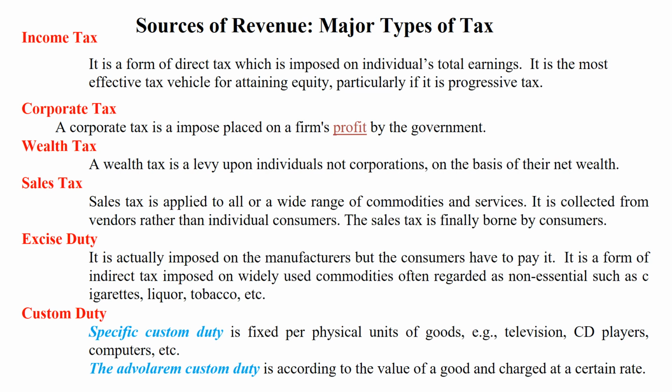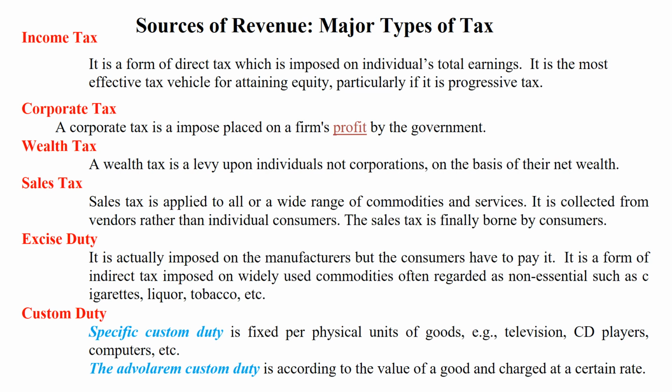It is the most effective tax vehicle for attaining equity, particularly if it is a progressive tax. So income tax is a type of public revenue or source of tax revenue which is imposed on individuals' total earnings.